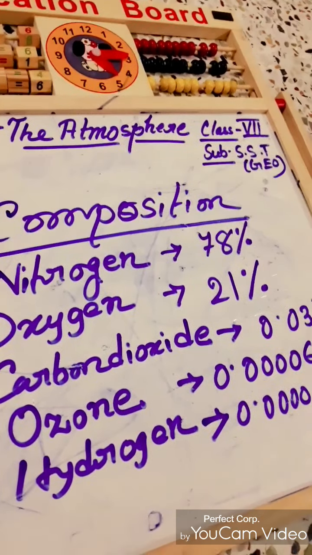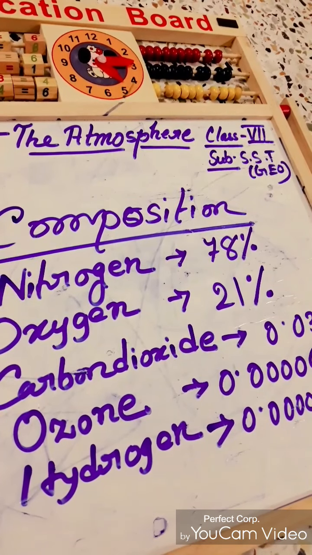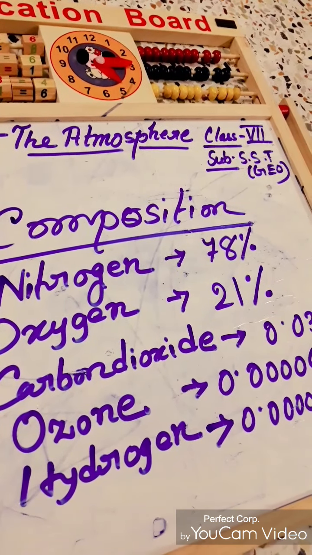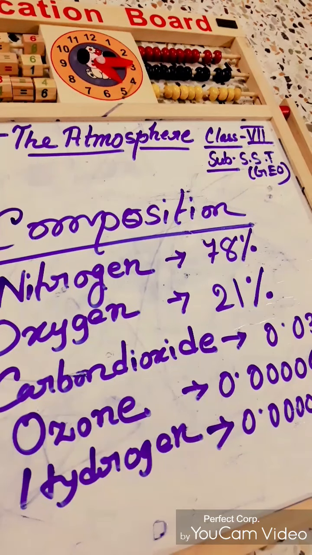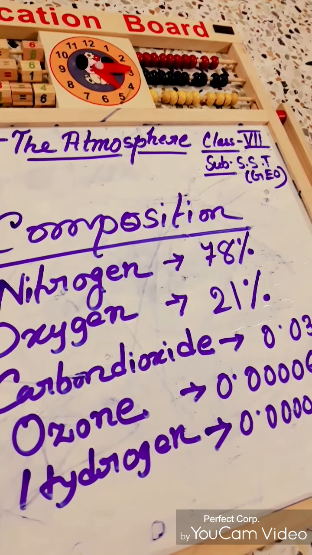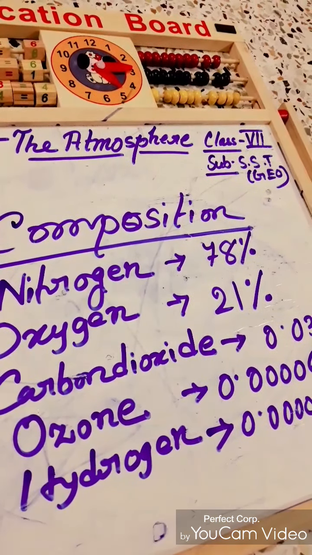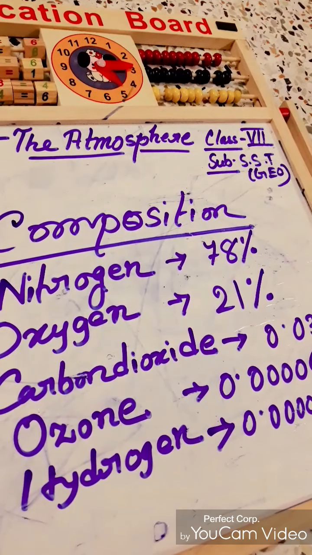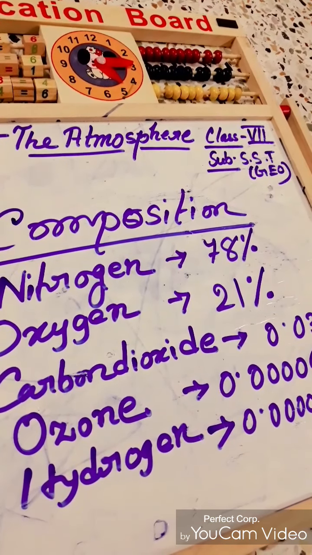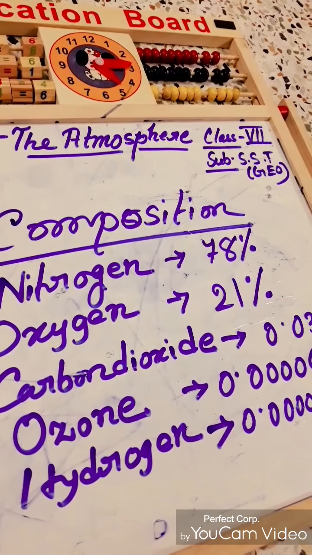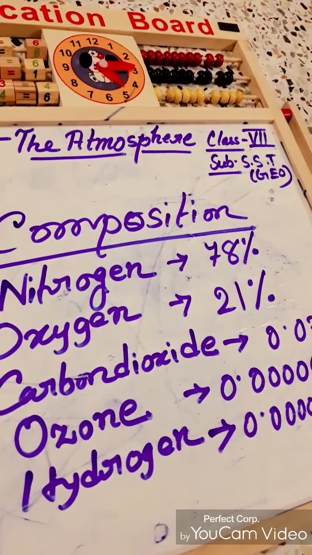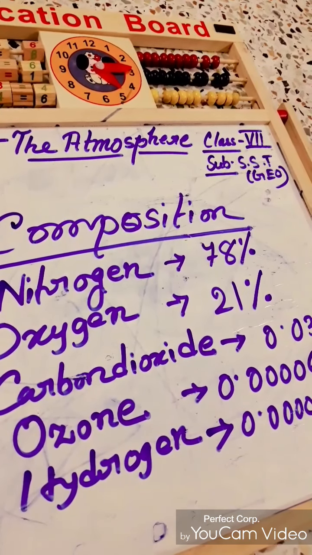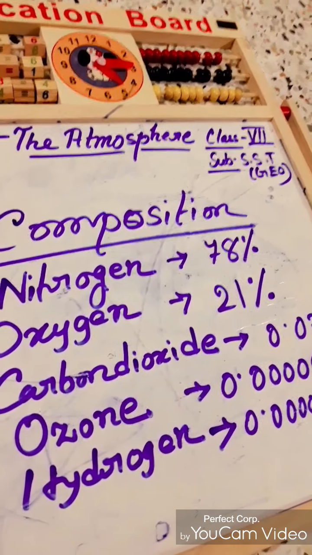Then dust particles. The dust particles are also available in our atmosphere, and are present in our air. They are needed for the formation of clouds and the resultant precipitation. They form the nuclei around which water vapor condenses into droplets of water. When several such droplets clump together, clouds are formed.